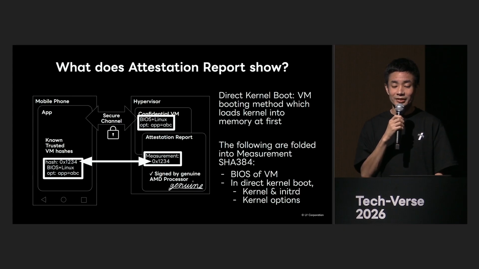Also, even without actually launching it, if the necessary files such as the BIOS, kernel, and options are available, you can calculate what the measurement should be. Therefore, if this matches the hash calculated by a trusted BIOS, Linux kernel, and kernel options, then the issuer of the attestation report is able to confirm that we can confirm that the kernel and kernel options are running as expected.